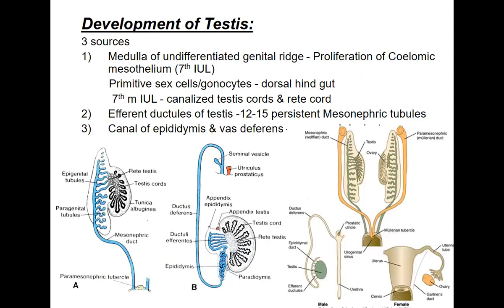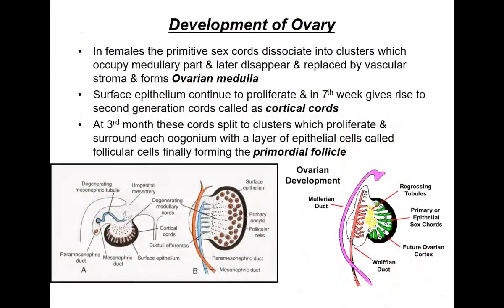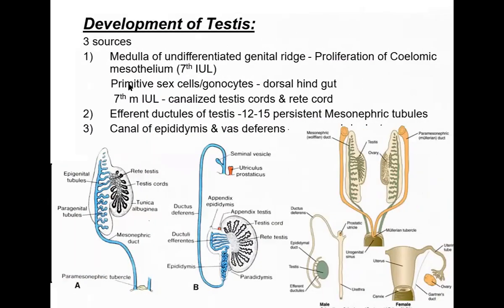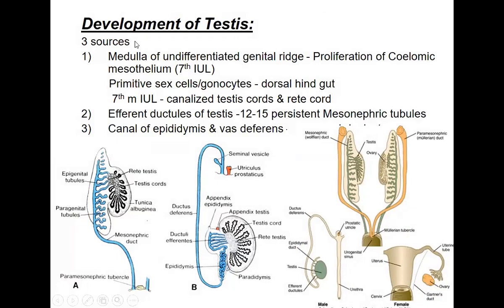Now, how does it differentiate within the testis? If it is the testis which is being formed, the same cells which are coming from the surface epithelium and then the sex cords are there, so they will remain as the sex cords. Okay, they will not disappear, but they develop into the medulla of the undifferentiated genital ridges, proliferating from the coelomic epithelium at the seventh week of intrauterine life.